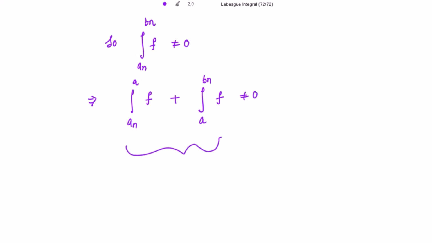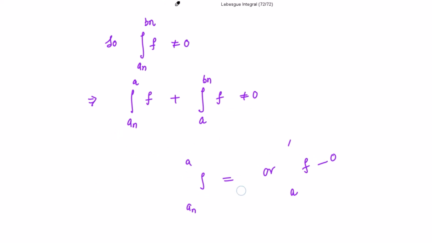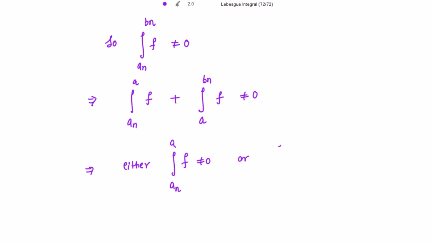When the sum of the integrations is non-zero, this implies what? Either of these two integrations is non-zero. This can be non-zero, or the integration from A to Bn of f is non-zero. So writing this, this implies either the integration from An to A of f is non-zero, or the integration from A to Bn of f is non-zero.